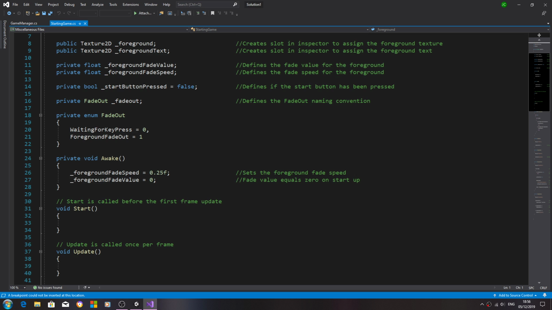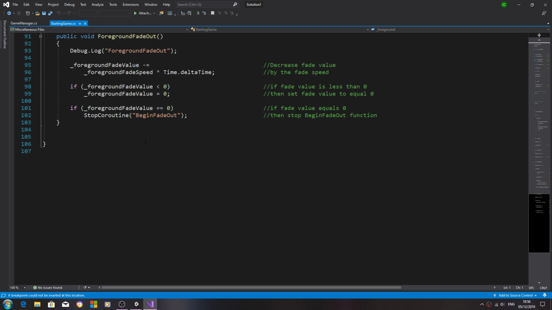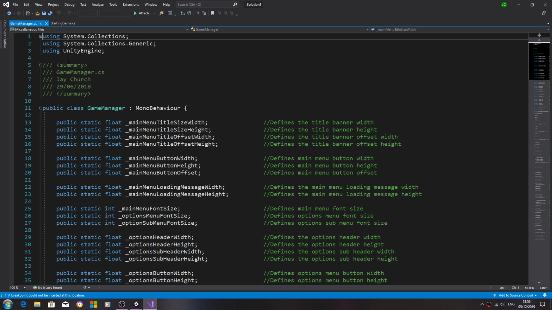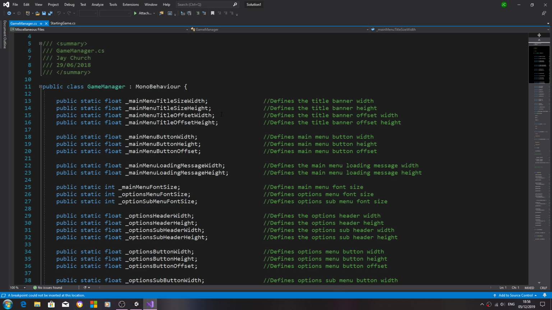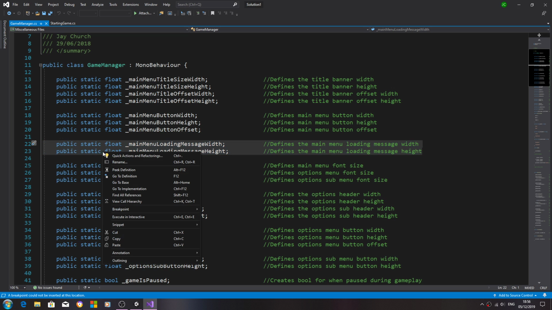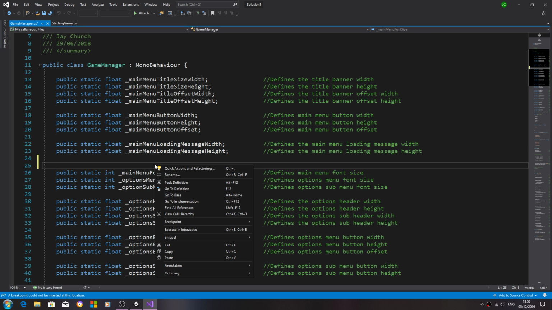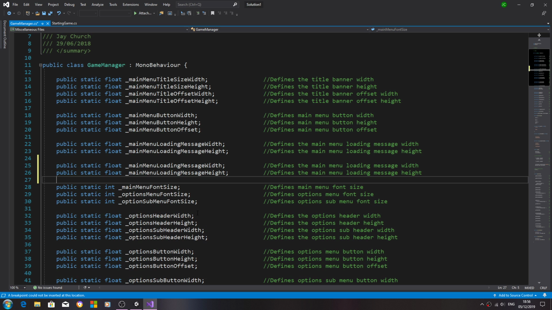So in this lesson we're going to get in place the onGUI function for the starting game script, but we're actually going to begin in Game Manager. So let's scroll down and I'm going to copy these two lines, the underscore main menu loading message width and height. So let's just copy and paste those in.